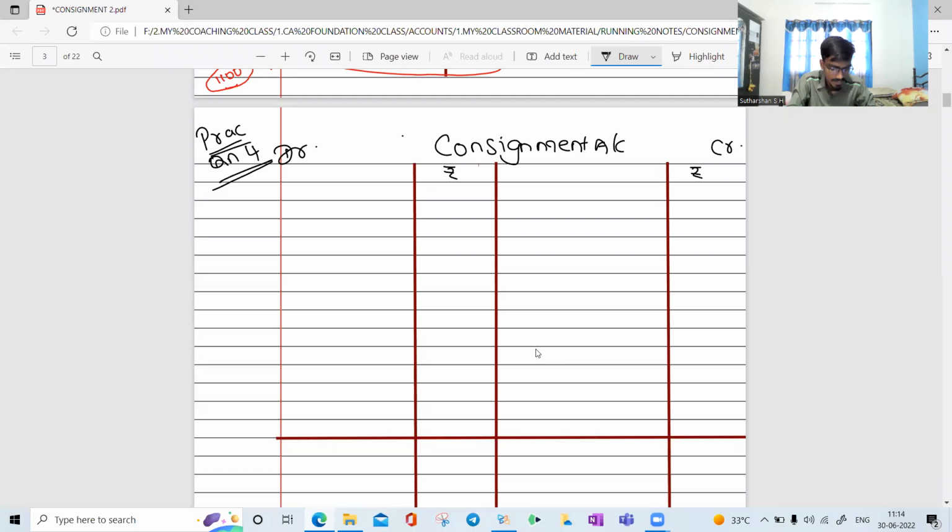What is the value of goods consigned? In this question, you have a date column. On 1st March he consigned the goods, right? So we can write 1/3/2019, To goods sent on consignment. The value is how much? The value is 1 lakh.